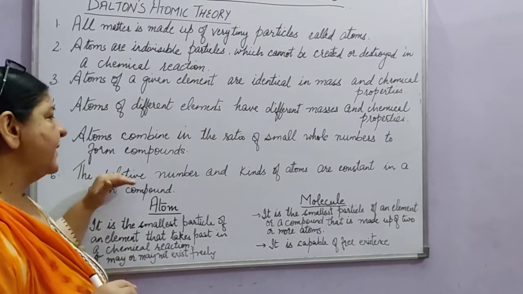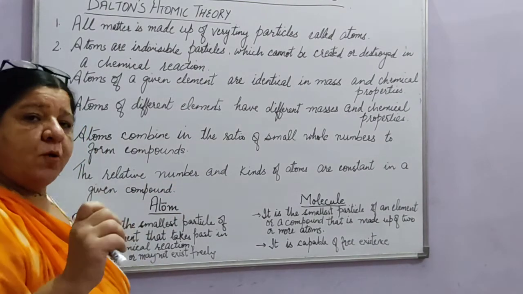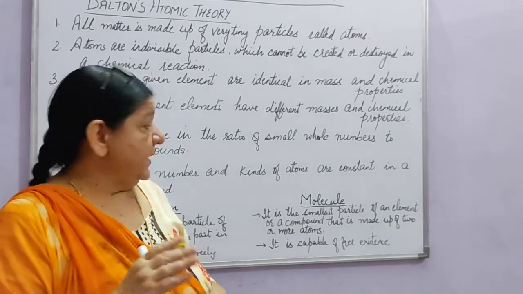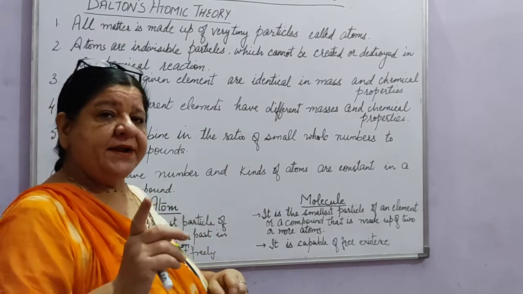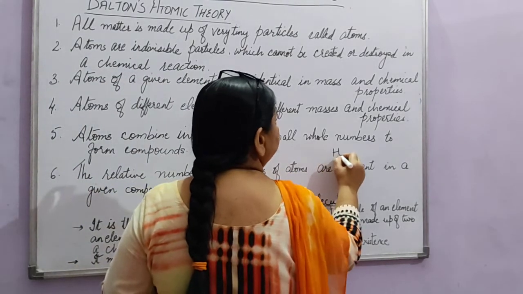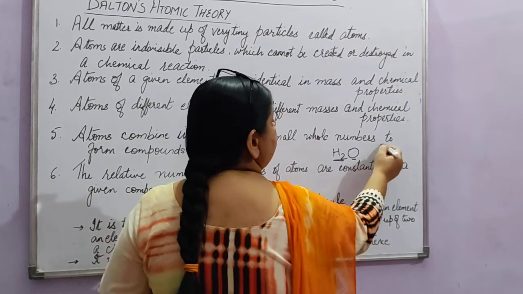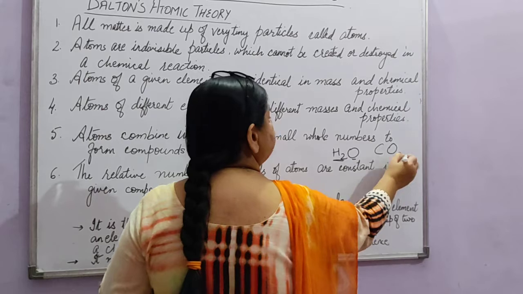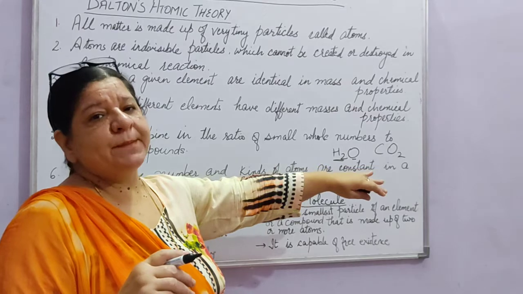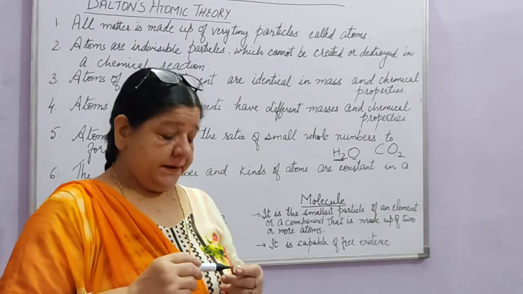The sixth point is the relative number and kinds of atoms are constant in a given compound. That is the law of definite proportions. Like in water, it will always be H2O, 2 parts of hydrogen, 1 of oxygen. In carbon dioxide, it will always be CO2. This number cannot change. This will remain the same. So these were the 6 postulates given by Dalton.